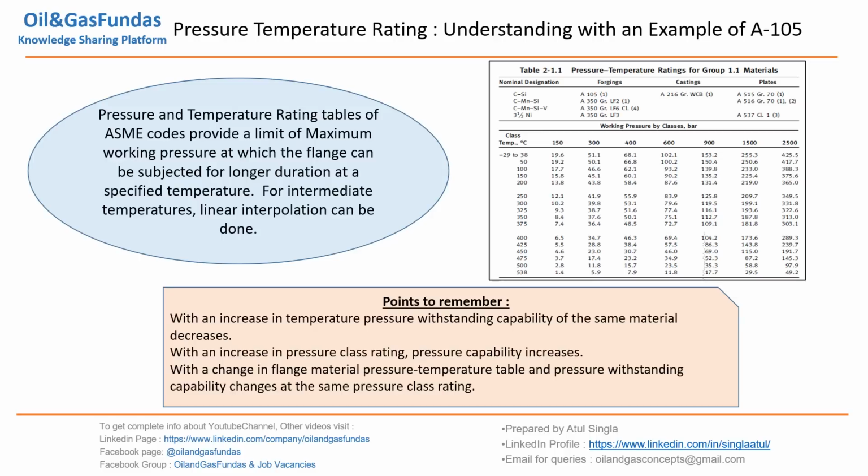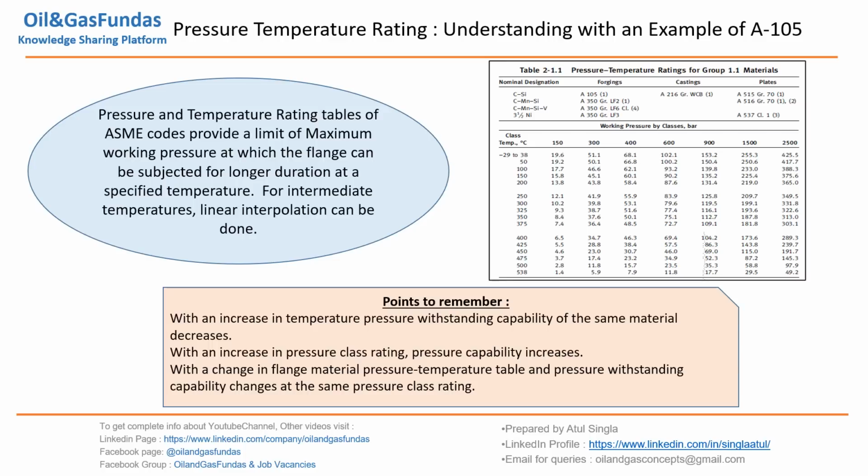Now, as we have discussed, pressure rating tables of ASME code provide a limit of maximum working pressure. How we are going to get the maximum working pressure, we are going to discuss here. For intermediate temperature, linear interpolation can be done. Now let us understand what is PT rating and how we have to refer the codes.